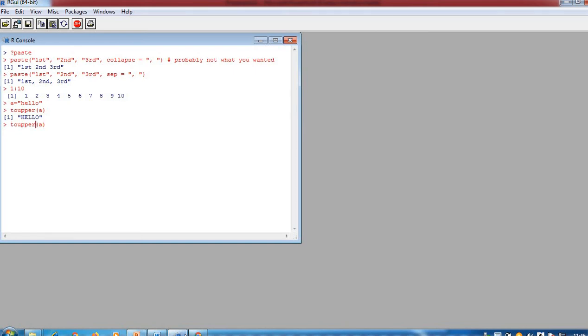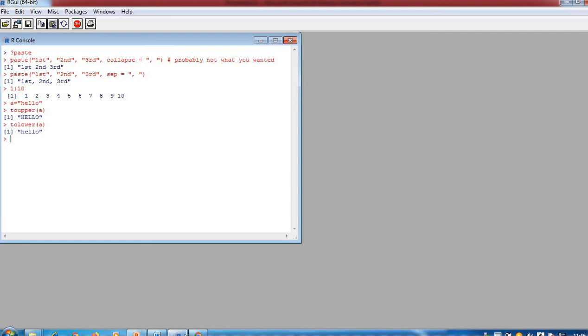Similarly, I can print in lowercase, but since it is already lowercase, it will show the original string. You will not see a difference. If I write it like this, you get the original hello.